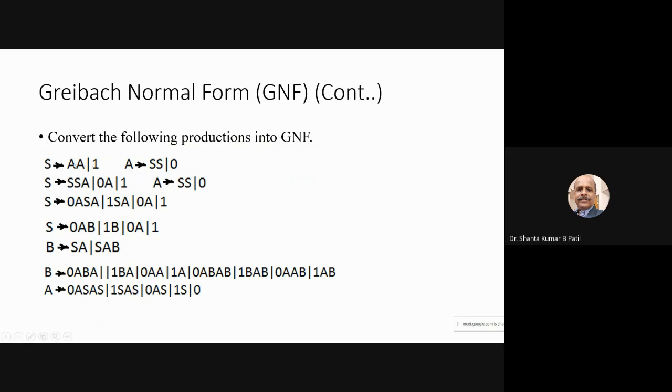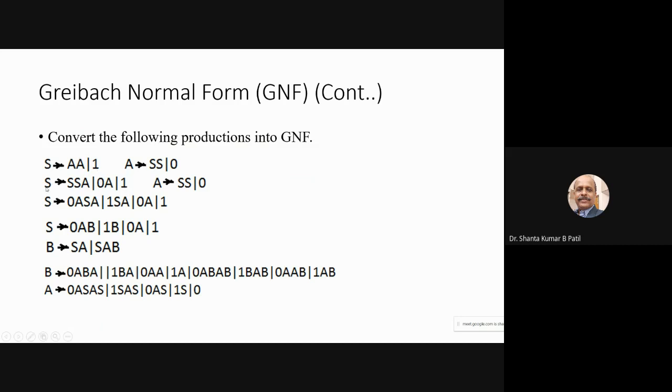Before converting a non-Greibach normal form into the Greibach normal form, there should not be any undesired production like a unit production, epsilon production, or useless symbol. So the productions given are the desired ones, but they are in non-Greibach form. Substitute this A one time as SS, SSA. Second time substitute this A as 0, so it is 0A, and 1 as it is.